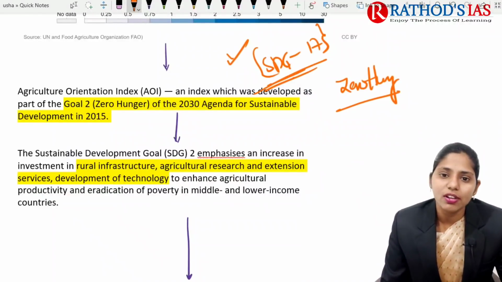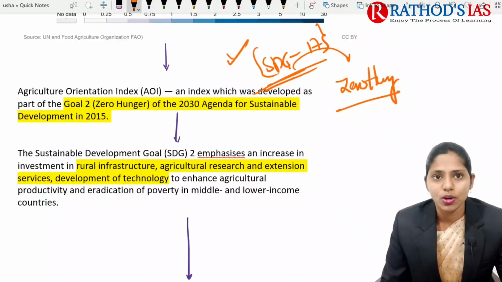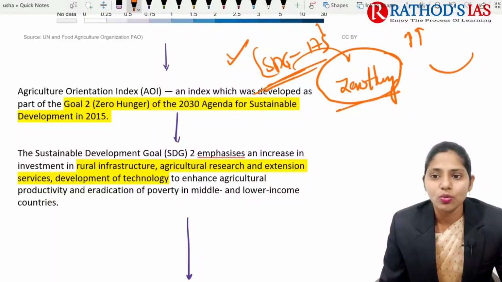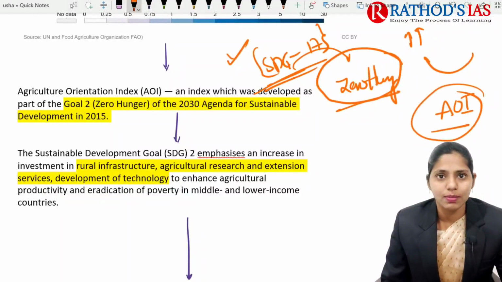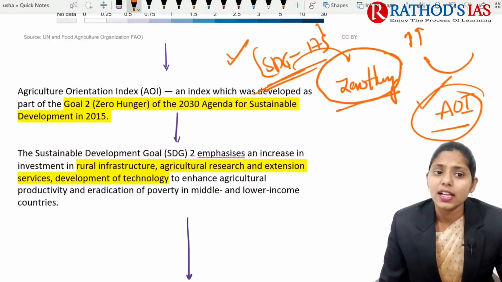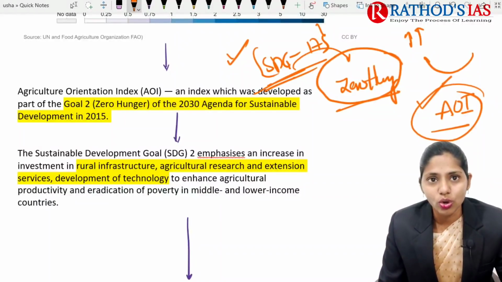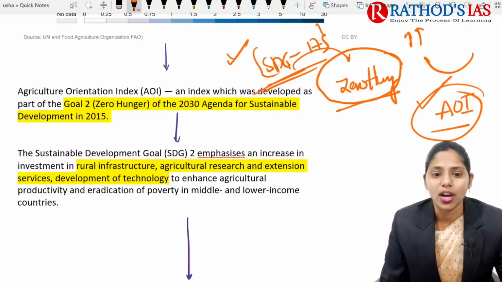Sustainable Development Goal 2 talks about zero hunger, which means we need to focus on agriculture. When we want to increase agriculture production, we need to increase agriculture spending. That is why the agriculture orientation index came into existence, developed as a part of goal 2, zero hunger.